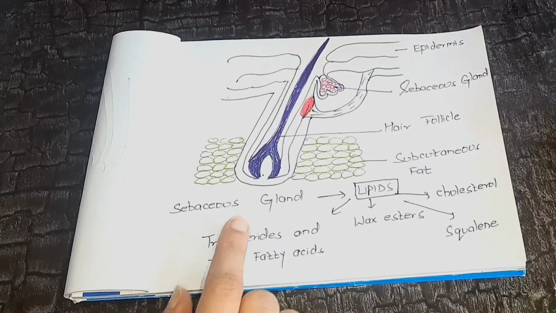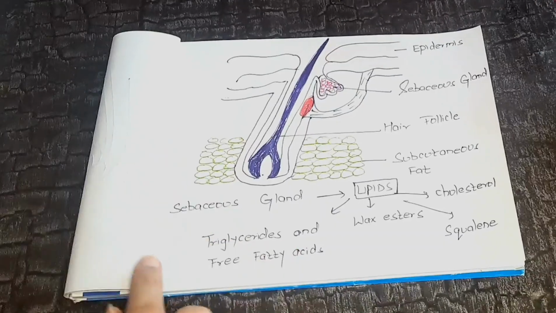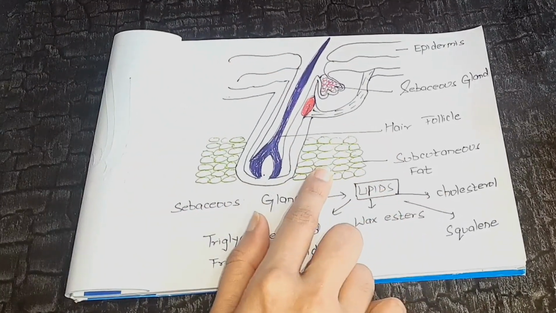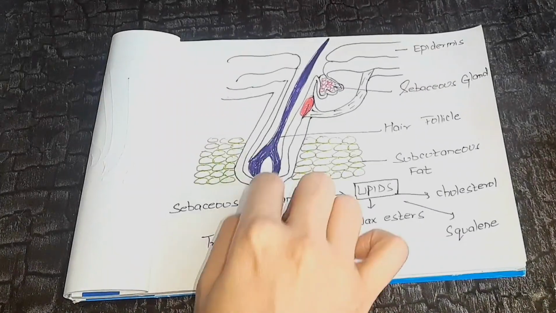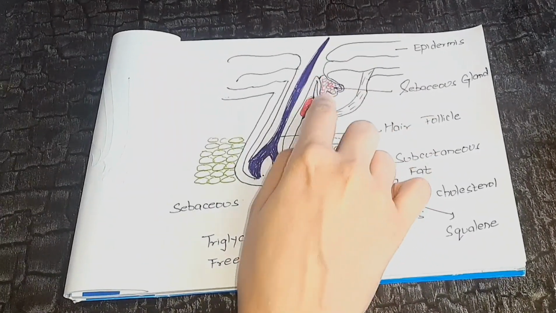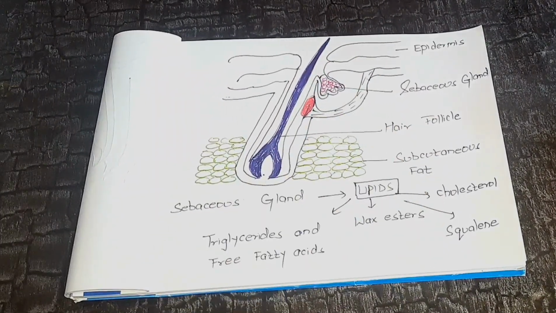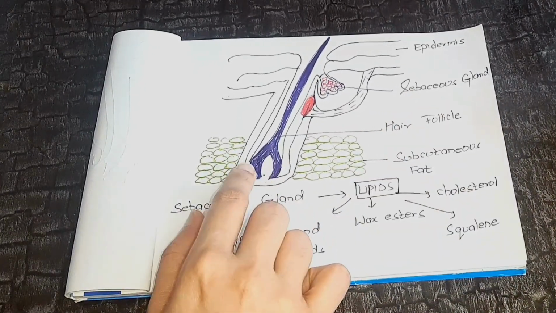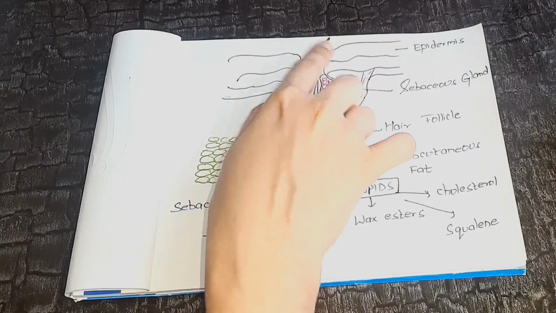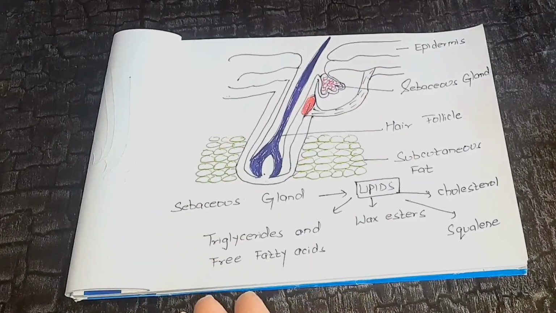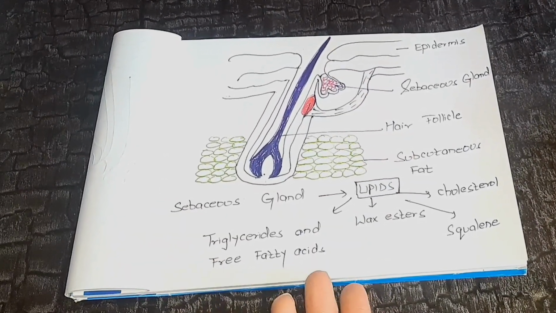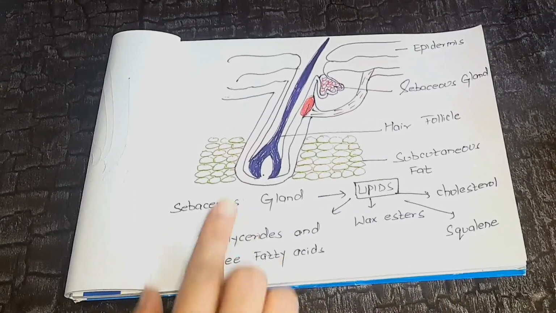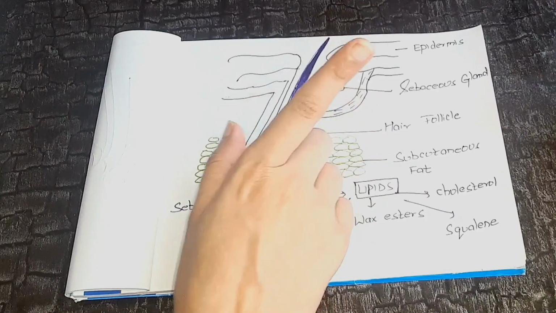So guys, this is a pictorial depiction of a sebaceous gland. This is the epidermis, dermis and the subcutaneous fat. This is a hair follicle and this is where the sebaceous gland is located. A sebaceous gland develops from the outer root sheath of the hair follicle. Each sebaceous gland is made up of lobes or acini, each with a duct, converging onto the main sebaceous duct, which opens onto the skin surface.